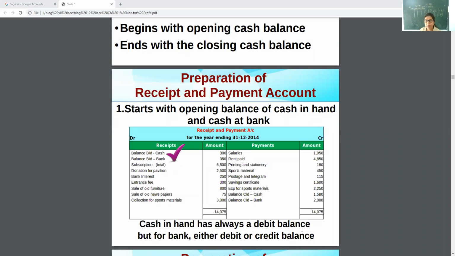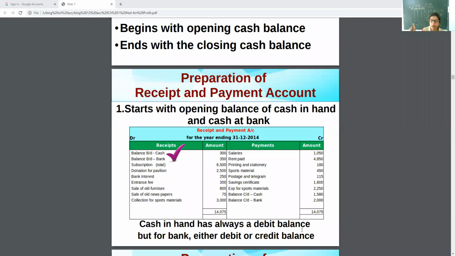Yes, the debit side is for receipts, or we can say all inflows. And the credit side is for payments, all outflows.